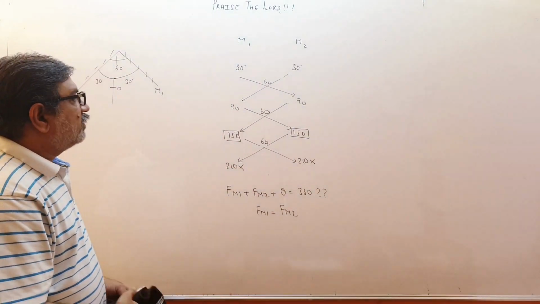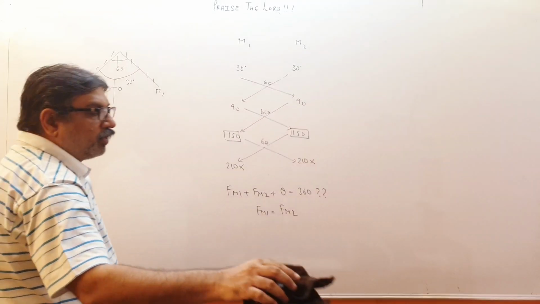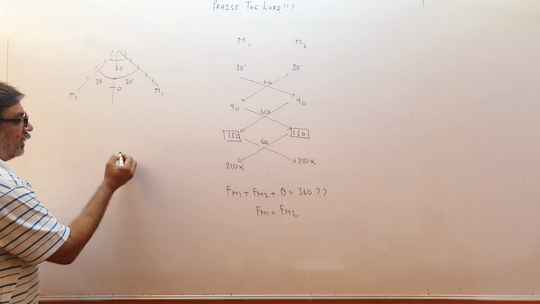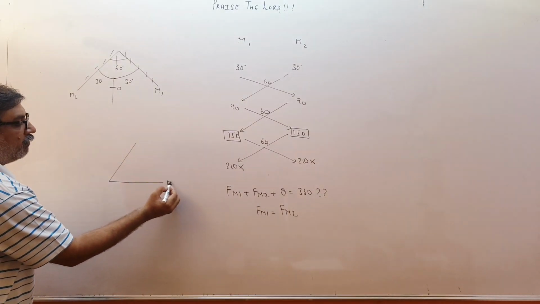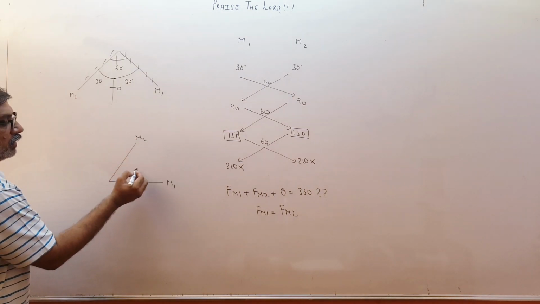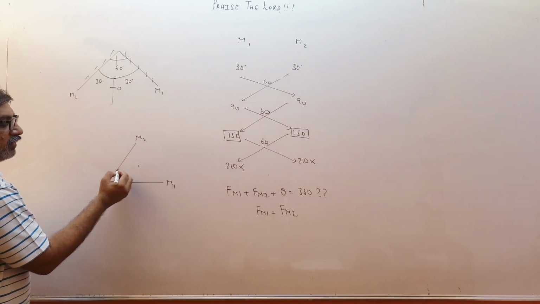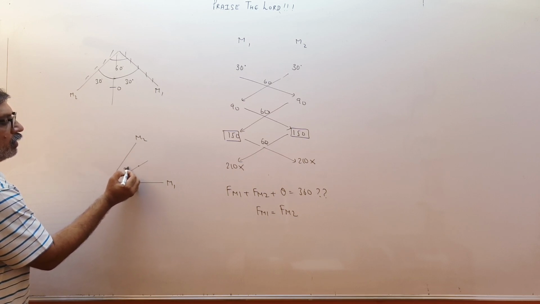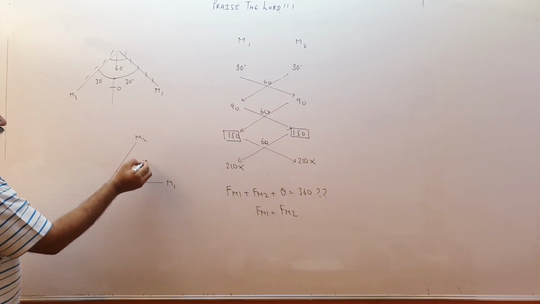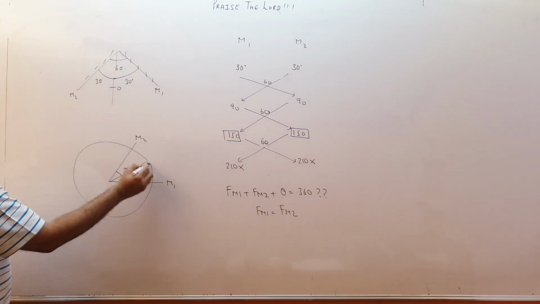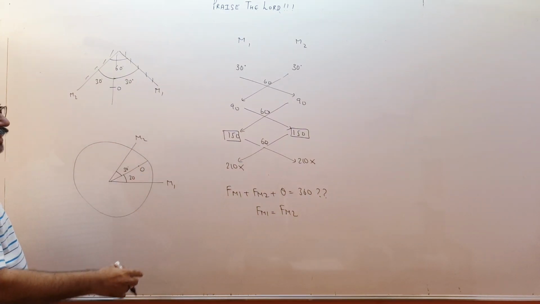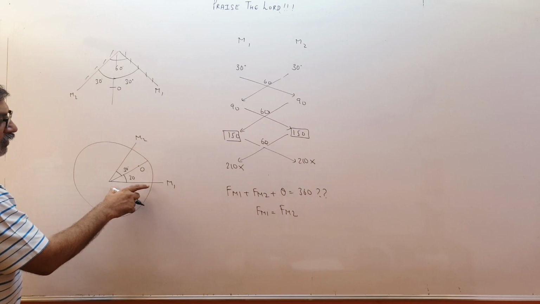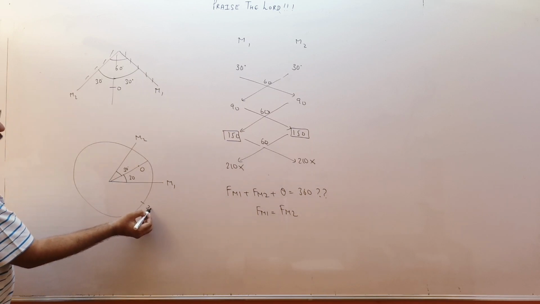Let us take up one more example. Please copy, children. And where they will be formed, children, as I told you, if these are the two mirrors, M1 and M2, this is the object, this angle is 30 and 30, we will draw a circle like this. So what are the angles? From M1 it is 30 degree, so I go to a 30 degree angle.